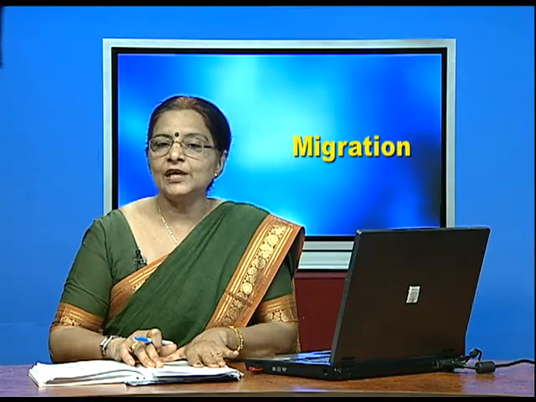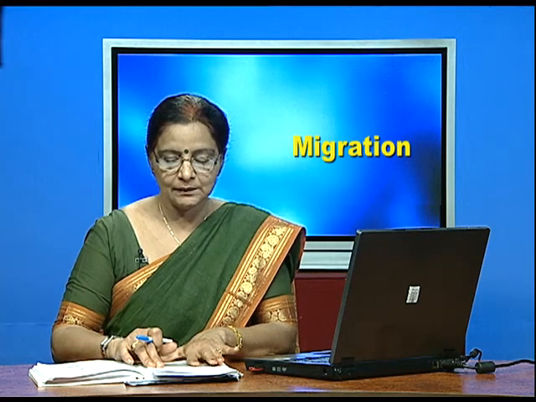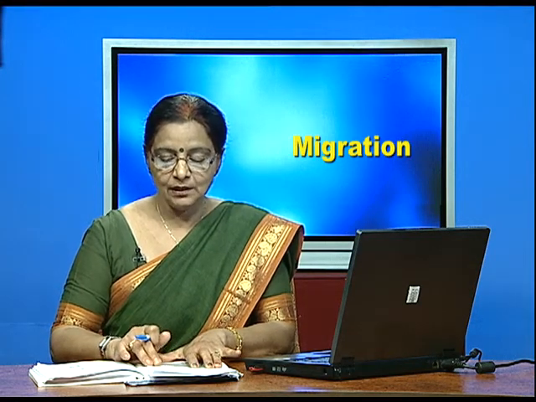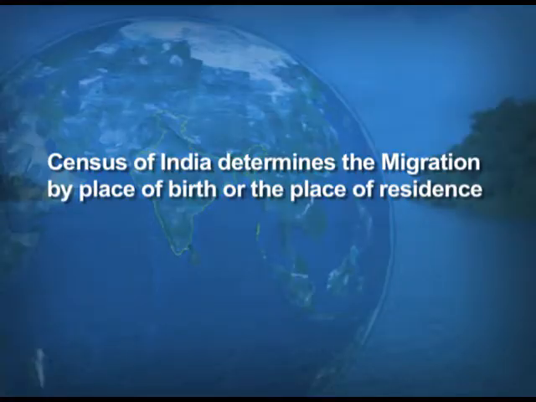Then further modification was made in the year 1981, where the information on the reasons of migration was incorporated. So, the Census of India determines migration by place of birth or place of residence. Now, what do you mean by the place of birth?